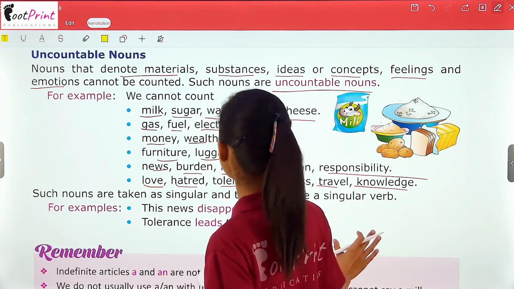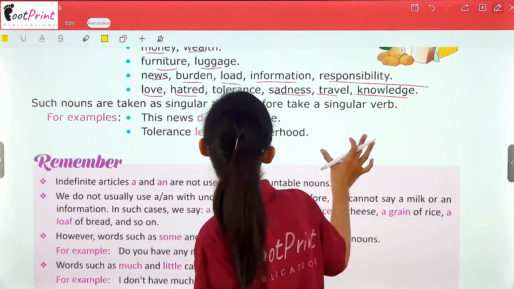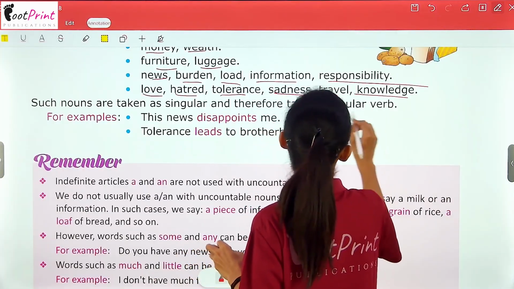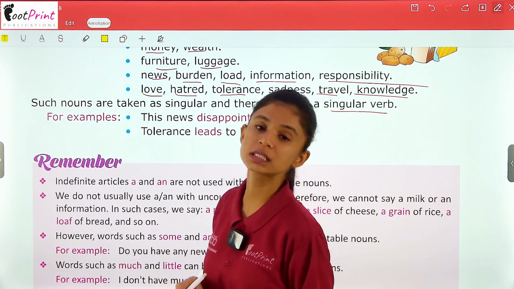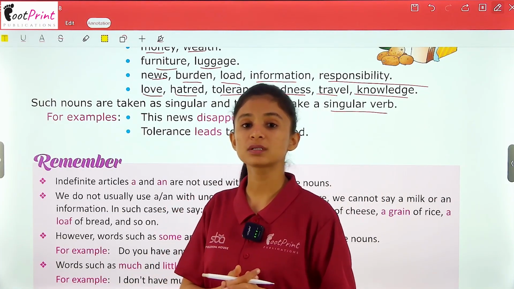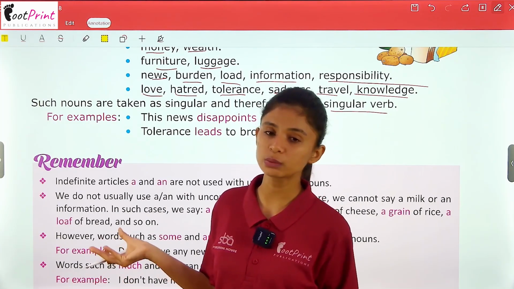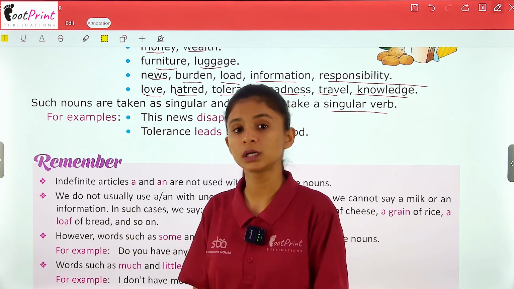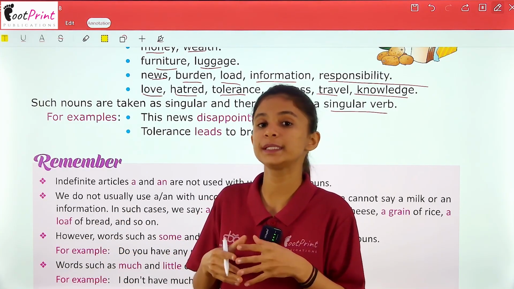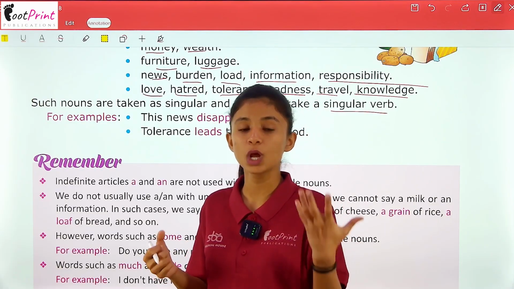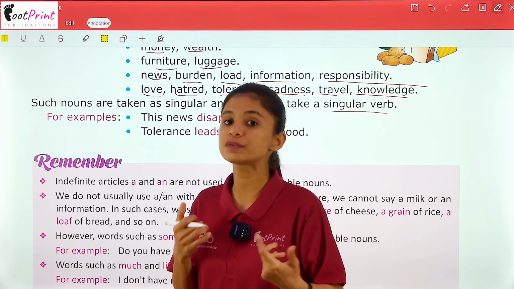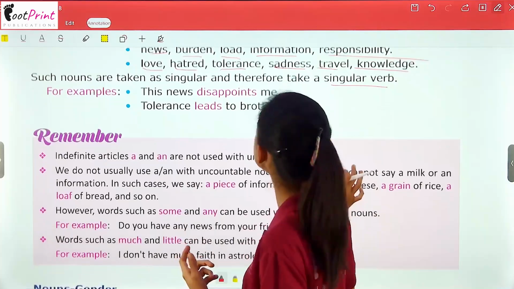All these nouns are taken as singular and therefore take a singular verb. So these nouns are considered singular only because they come under the category of uncountable nouns, and if the thing cannot be counted, we cannot put it under the category of plural nouns, right? So they come under the category of singular nouns. So a singular verb is used with them.